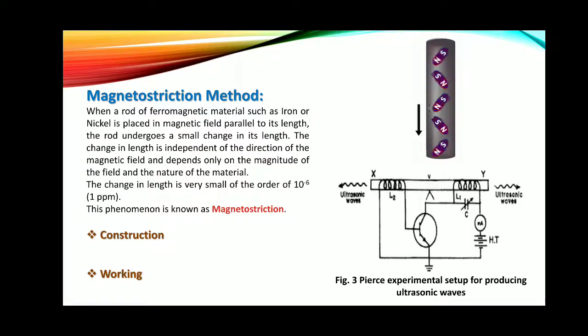The other end is connected to the high tension battery, whereas one end of coil L2 is connected to the plate of this valve, and the other end is connected to the high tension battery. Now, this ferromagnetic rod which has been used in the experimental setup is permanently magnetized by giving a magnetic field to it.